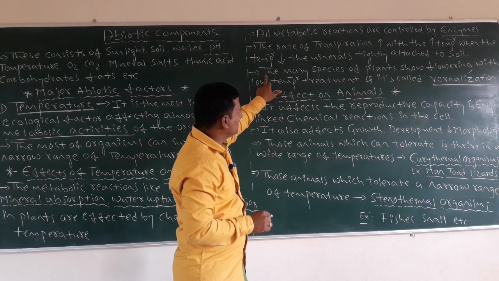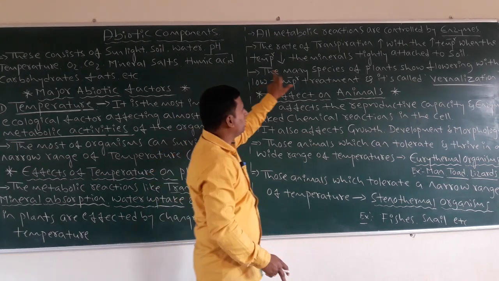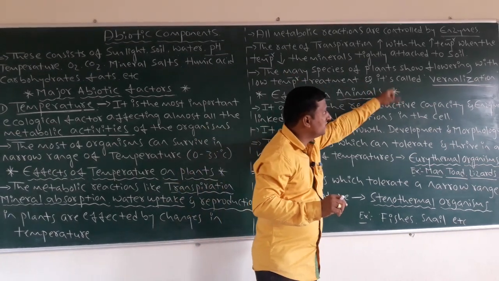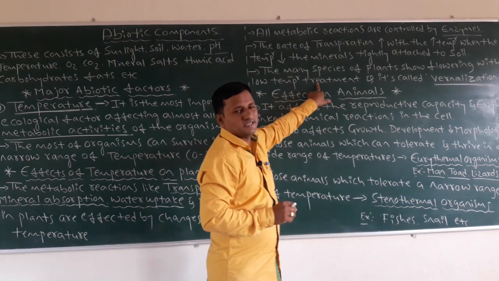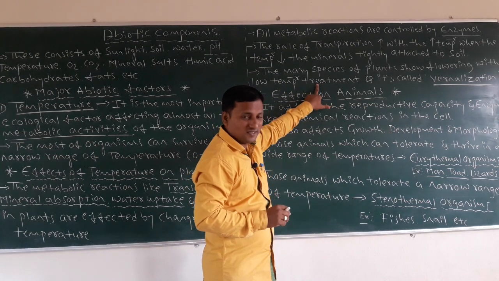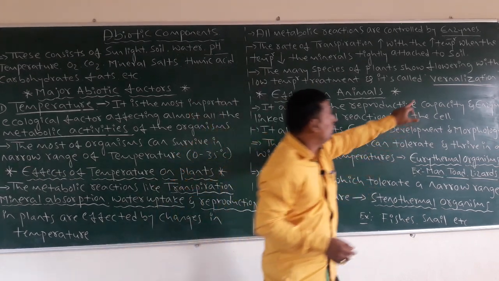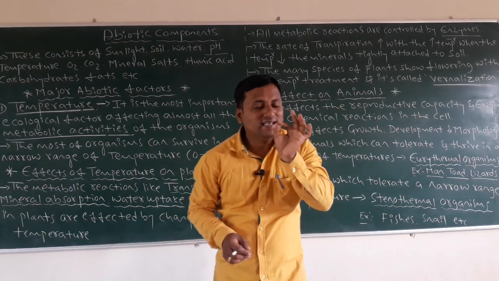Then come next, the many species of plants. This is a very important point, dear students, you must remember. Many species of plants show flowering with low temperature treatment, and this phenomenon is called vernalization. What is that? Vernalization.